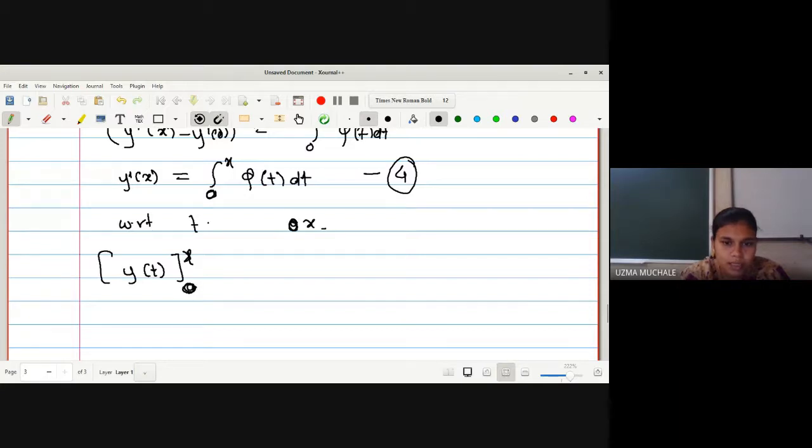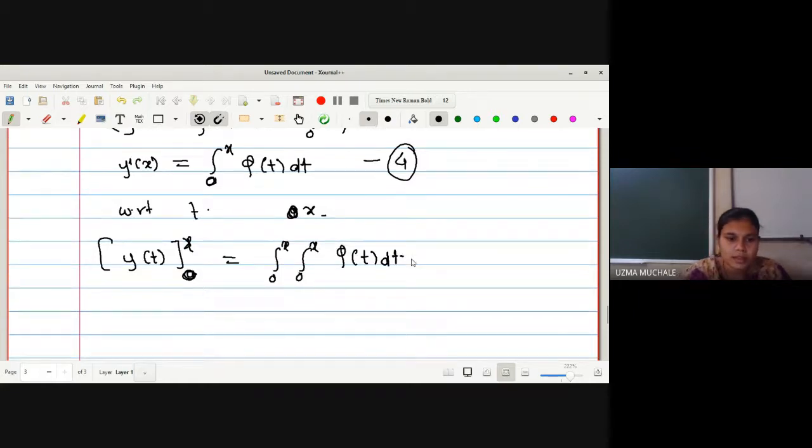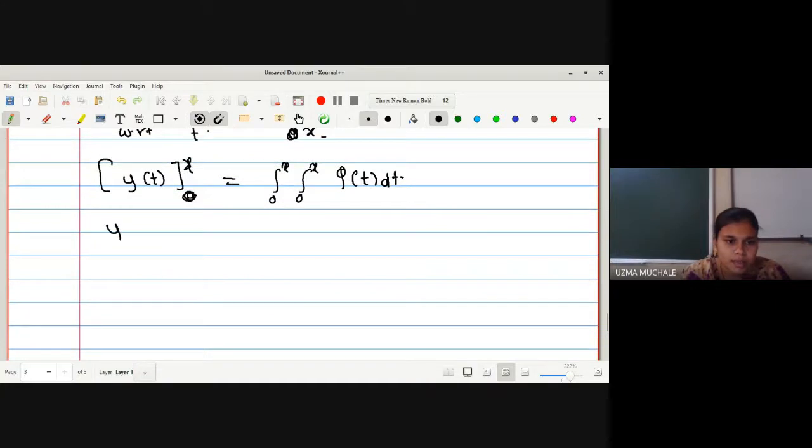So you can write here the integration within the limit 0 to x, which equals 0 to x, 0 to x, phi of t dt. Now it is nothing but y of x minus y of 0 is equal to, what do you mean by this one?